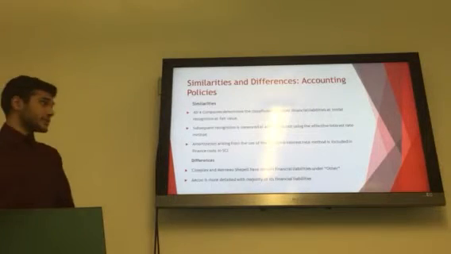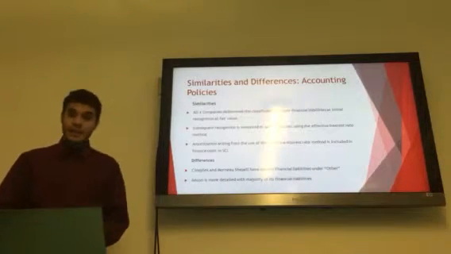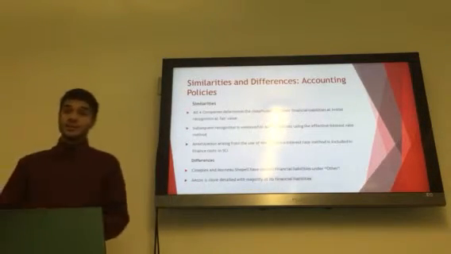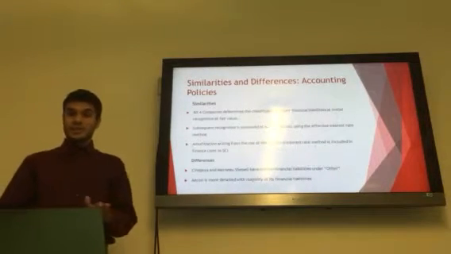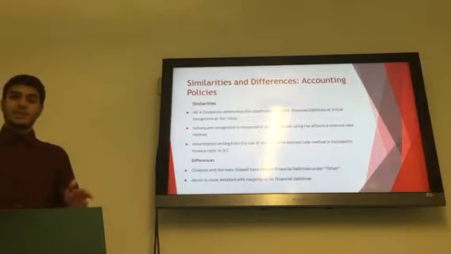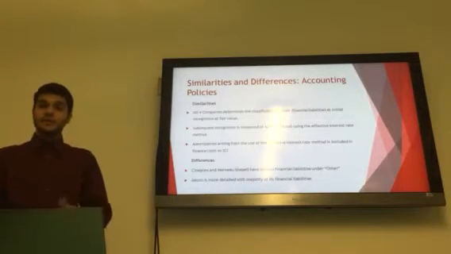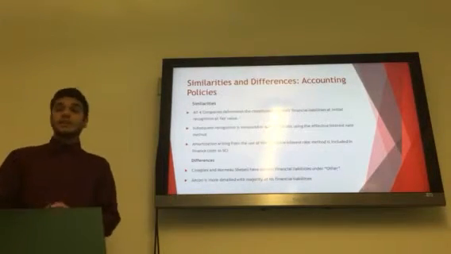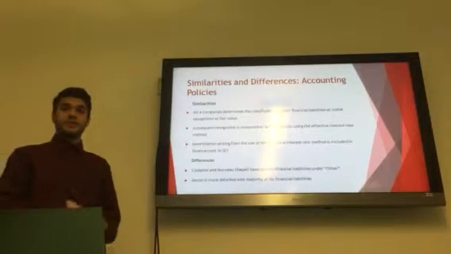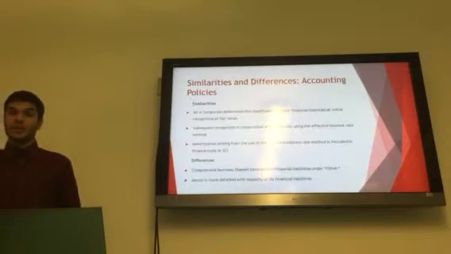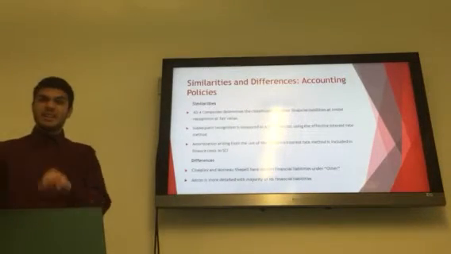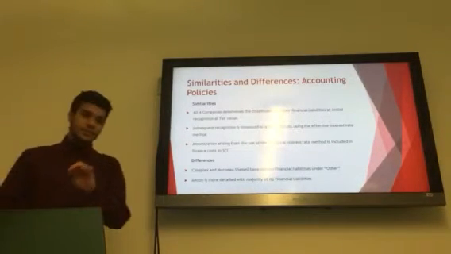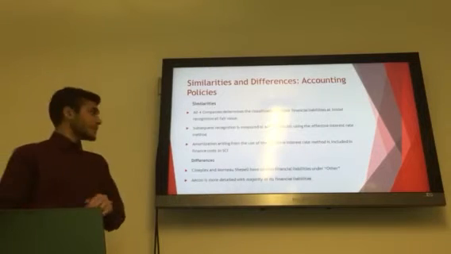Moving on to similarities and differences now. So, similarities in the financial liabilities for the 4 companies. The first one being financial liabilities. All 4 companies determined the classification of their financial liabilities at initial recognition at fair value. Subsequent recognition is at amortized cost using the effective interest rate method, as shown before. Any of the amortized finance costs are shown in the statement of comprehensive income.